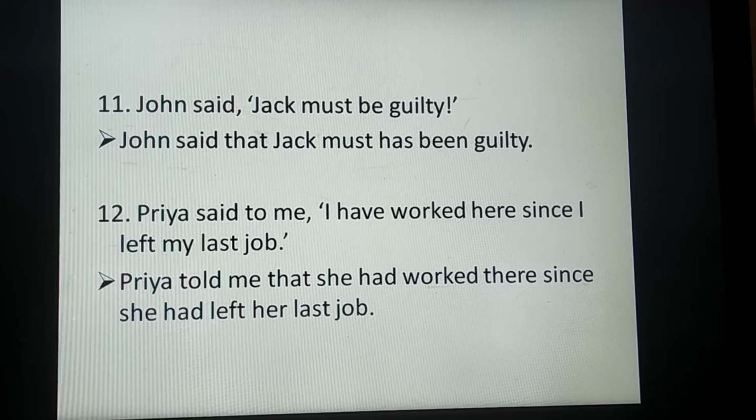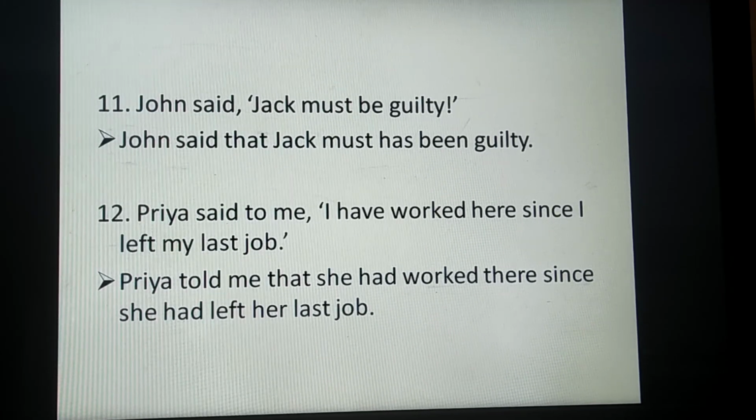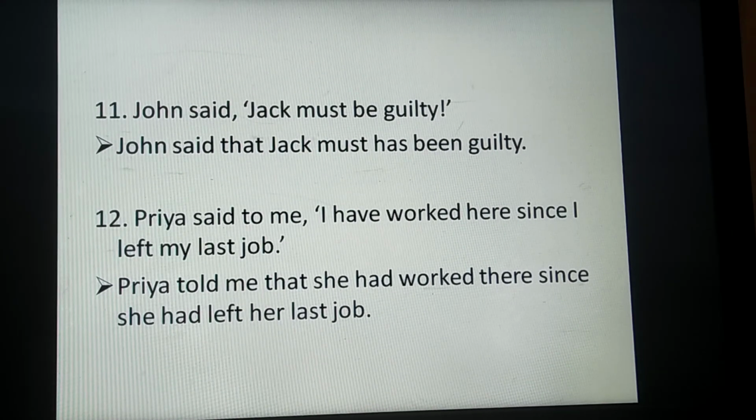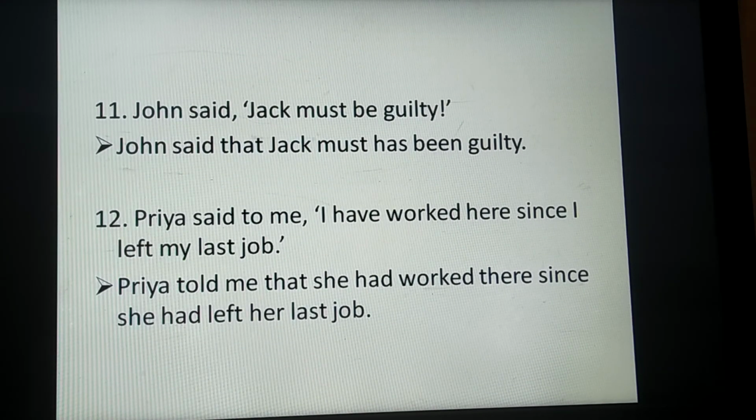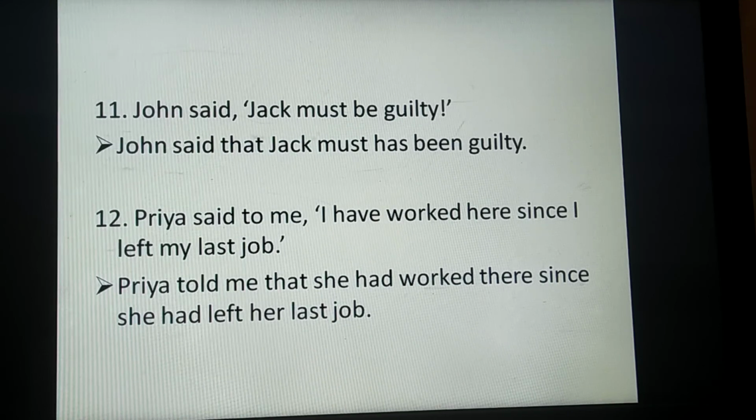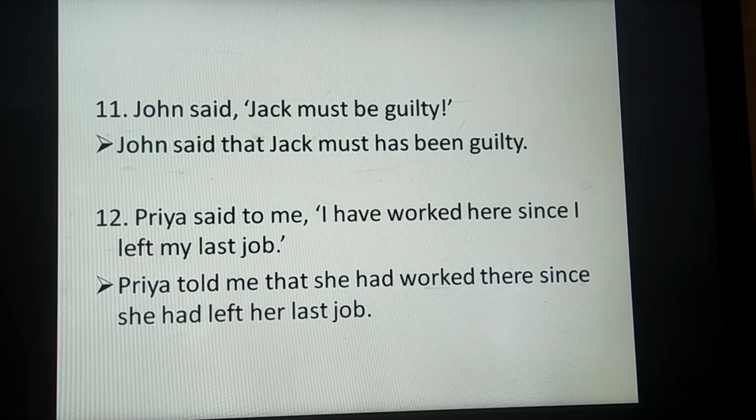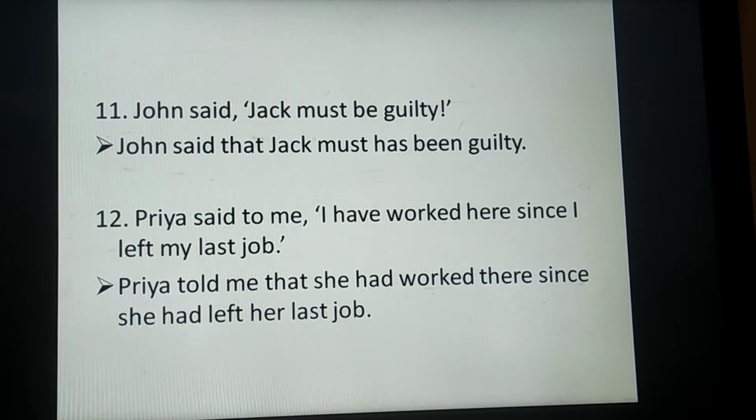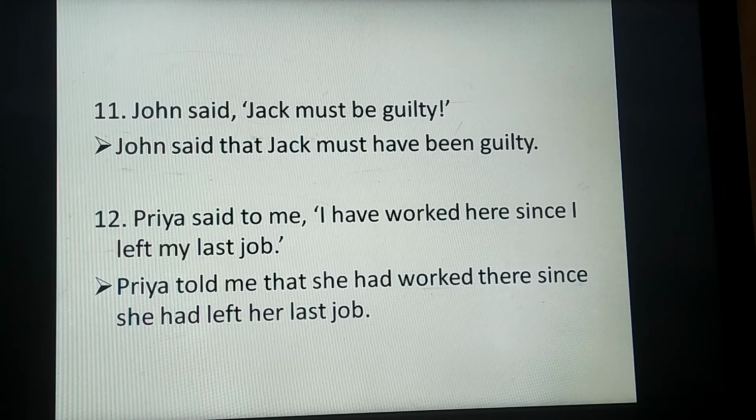Next sentence, John said, Jack must be guilty. In reported form, John said that Jack must have been guilty. So it would be, John said that Jack must have been guilty. Moving to the next, Priya said to me, I have worked here since I left my last job. In reported form, it would be Priya told me that she had worked there since she had left her last job.